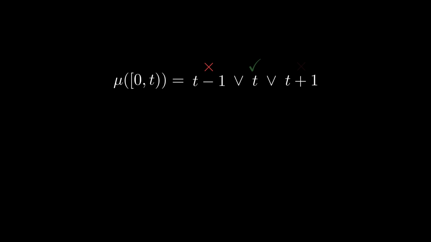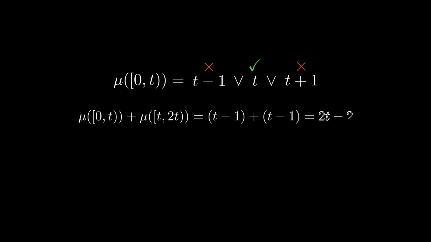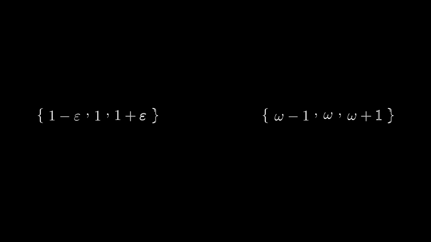For reasons you will see, I will be mostly using half-open intervals in this video, and the measure values I will assign to these sets will be Hahn series. If that doesn't tell you much, think of them like polynomials, but not as functions. Let's talk about the values that we could assign as a measure to half-open unit intervals. We have to decide two things. First, we need to decide how to deal with the boundary points. If we want to preserve refinement invariance, our choice is forced and we want half-open intervals to have monomial measure.